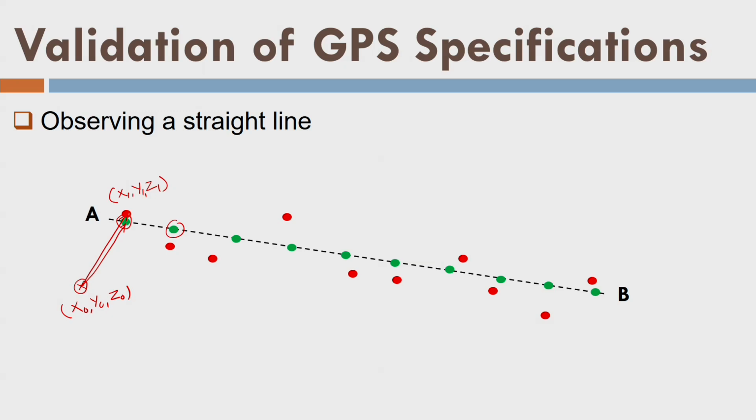Then try to find the accuracy between the two, the red dot and the green dot. That position is calculated by GPS or DGPS, and this position is calculated by your total station in the same reference frame. Remember, you will orient your total station in the local terrestrial frame, and the local terrestrial frame is designed with the help of this point. You can also take another point here and find the bearing of this line, let us say x0 dash, y0 dash, z0 dash, and you will use this line for the referencing of your total station.